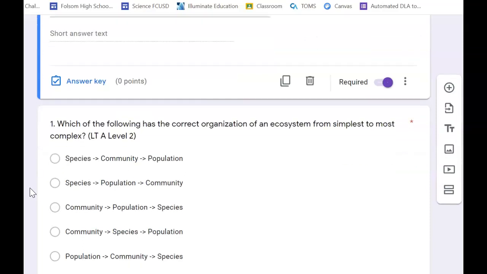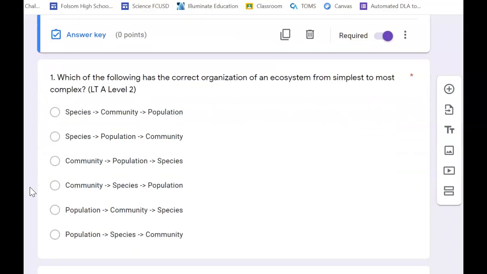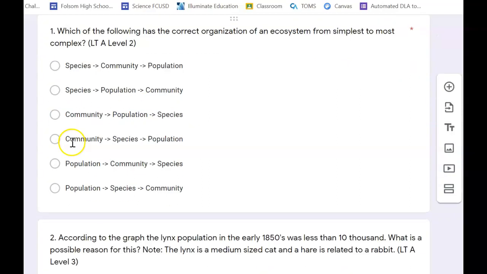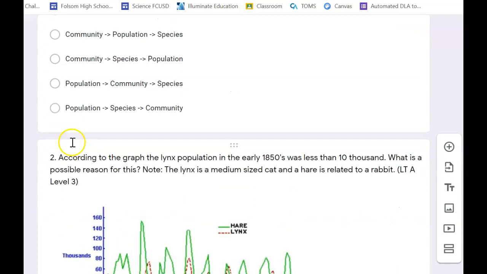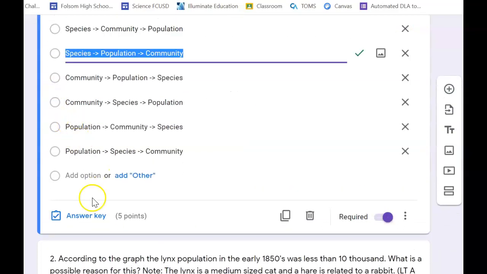Okay, so our first question was, which of the following has the correct organization of an ecosystem from simplest to most complex? This was straight out of our notes. A species is the most simple. A bunch of the same species together makes up a population, and a bunch of different populations make up a community. So letter B, or the second choice, is your correct choice for that one. I can select it too. Yep, there, and it shows you that that is the correct one.